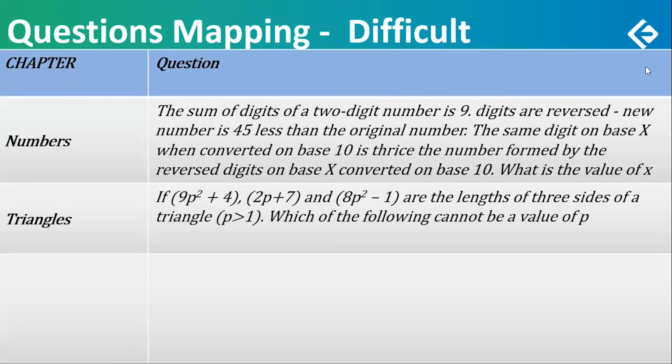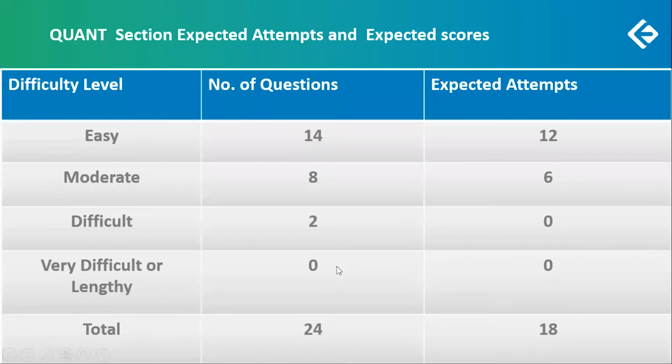Easy, moderate, difficult: 14 easy, 8 moderate, and 2 difficult. Now, how many do you think you should have tried? Of the 14 easy, I would expect you to have done at least 12. If you are targeting 98 plus percentile, there's no way you can miss more than 2. Maybe you miss 1 or 2 of those 14 because the quantity is very large.